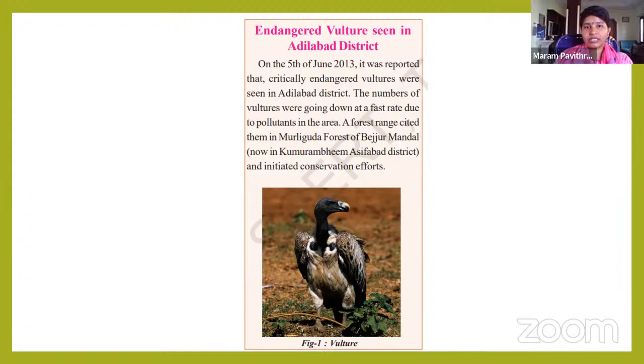Why is the vulture count decreasing day by day? Because of the pollutants. Why are these pollutants increasing in the atmosphere? We are using different pesticides on crop fields, and the emissions from the factories are causing pollution and releasing pollutants. These pollutants are causing a decline, decreasing the number of these vultures.